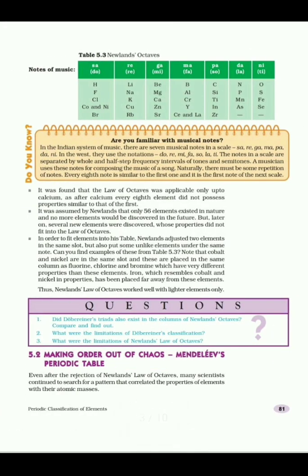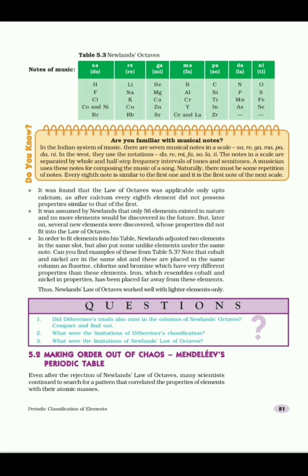Here in table 5.3 we can see Newland's octaves. Newland observed that every 8th element had similar properties to the properties of the first element. So what he did, he arranged the elements in the increasing order of their atomic masses, and he found that every first and 8th element has similar properties.